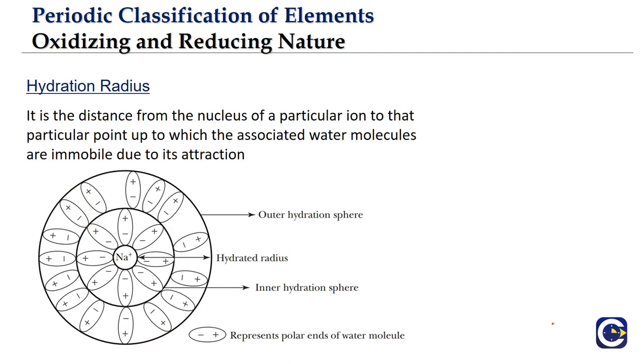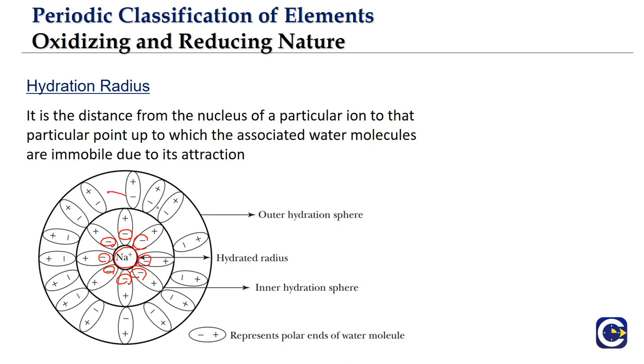Now, while we talk about hydration, the way we mentioned, there will be these layers of water molecules. If you see the Na+, the negative part of the water molecule. So here we are just looking at it as one side negative part, the other side positive part. We are not totally giving the water molecule shape over there. Since Na+ is positive, the negative part of the water molecule will be approaching closer like this. You see there is one more layer.